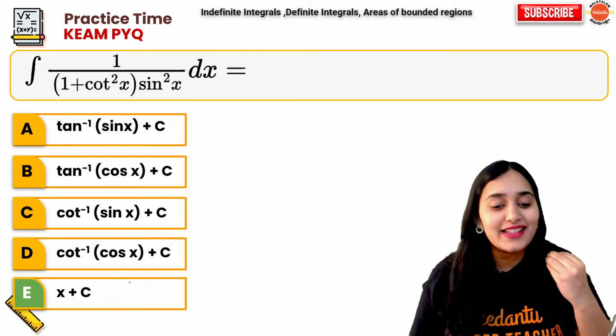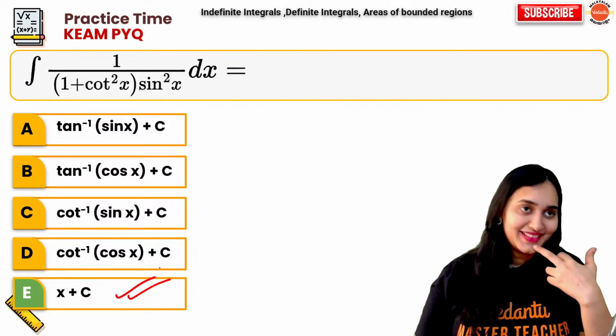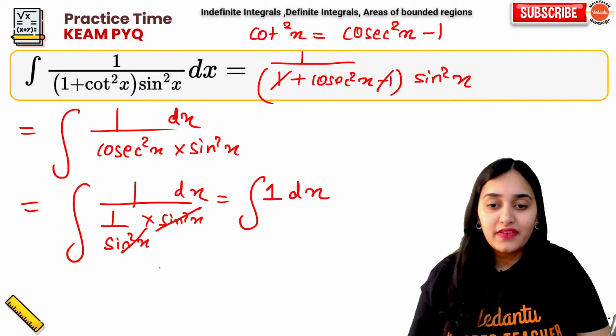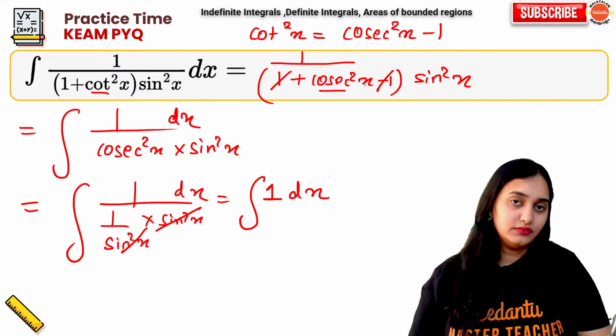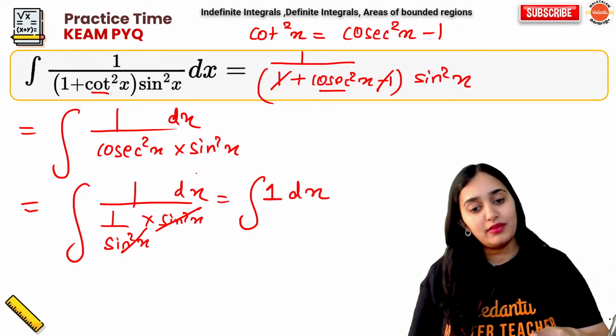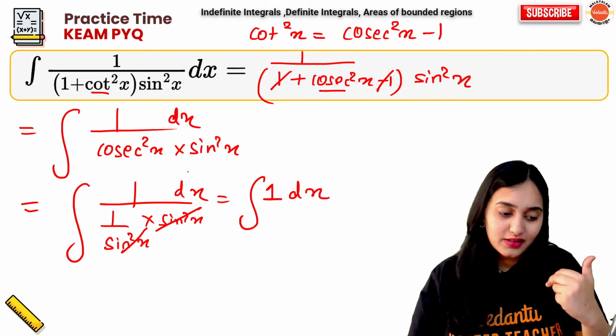So your answer is x plus c. Now, anyone understood? What we did, we first wrote cot square as cosec square minus 1. Now minus 1 plus 1 got cancelled. Cosec square into sin square became 1. Integration of 1 is x. Simple. Okay.